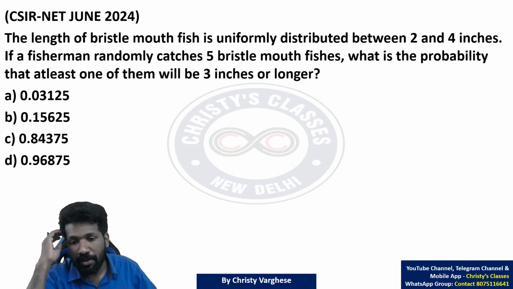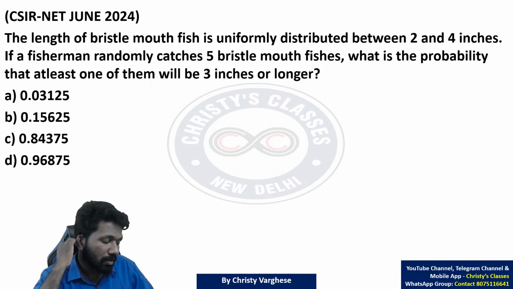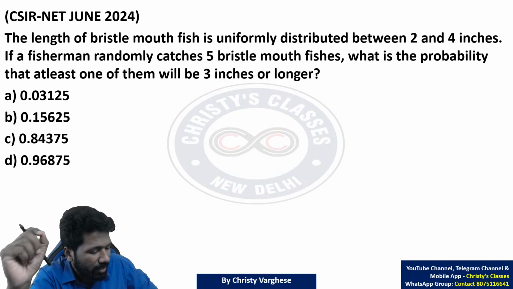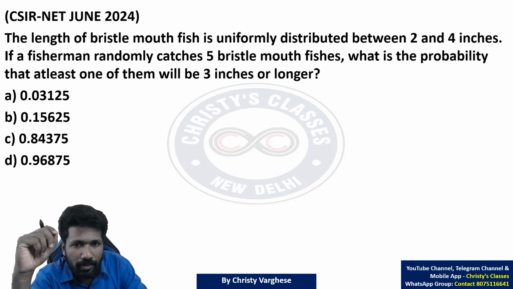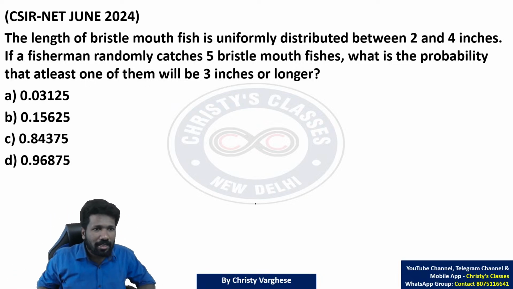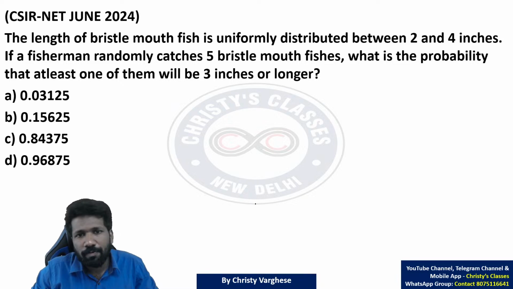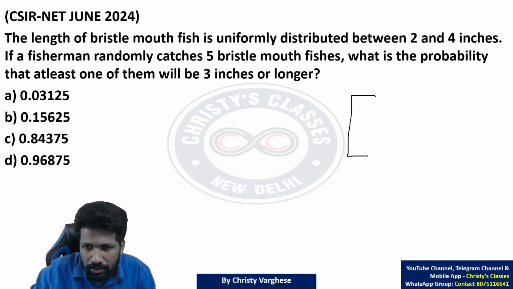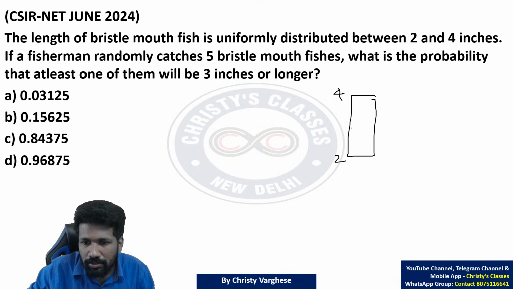This is a concept we have discussed many times in the previous classes also, but they have asked it a little different way, that's all. So due to lack of time, I will start explaining. The length of bristlemouth fish is uniformly distributed between 2 and 4 inches. So if this is 2 inches and this is 4 inches, in the middle there will be 3 inch, exact middle.